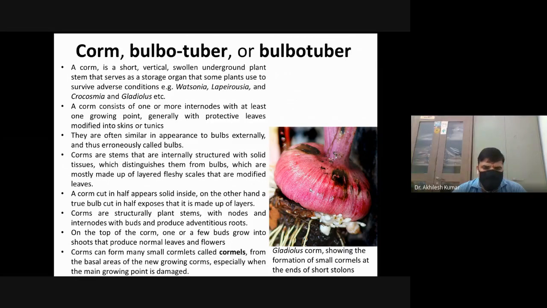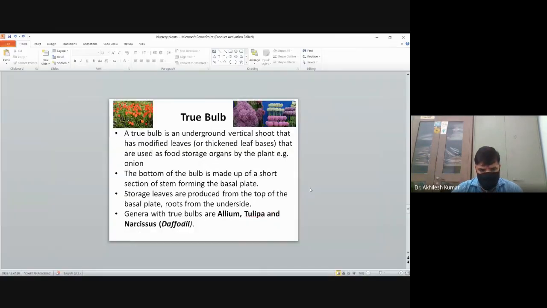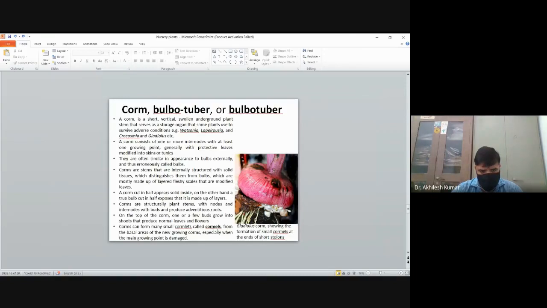Corms are structurally plant stems with nodes and internodes with buds, and they produce adventitious roots. On the top of the corm, one or a few buds grow into a shoot that produces normal leaves and flowers. Corms can form many small cormlets many times. These cormlets are also known as cormels